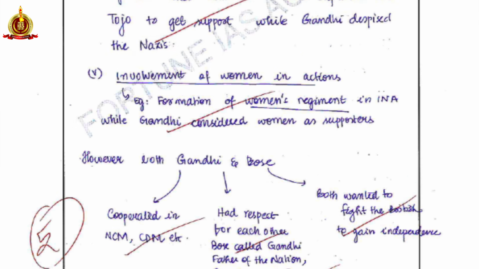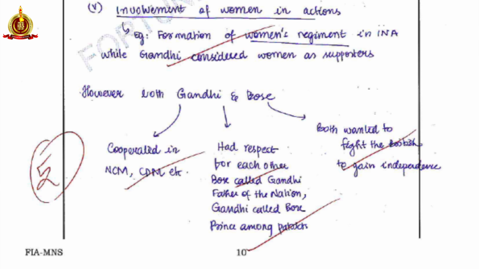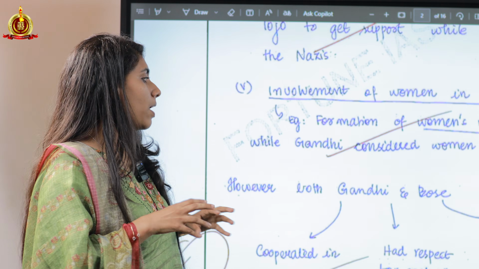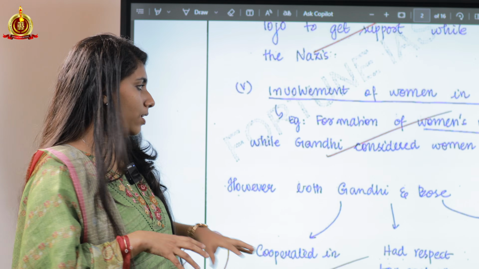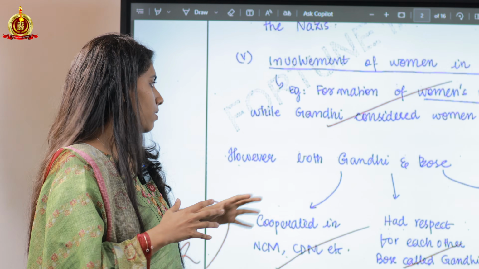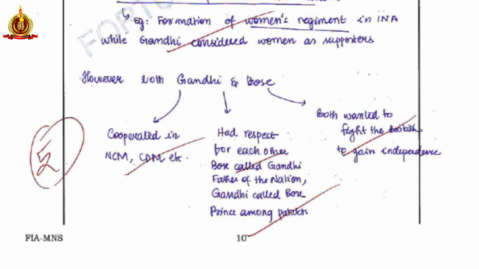And ultimately, I ended the question with the conclusion that although Gandhi and Bose had different approaches, both of them had contributed immensely to India's freedom movement. So I was able to bring in a syncretism of both of them in the conclusion. Both of them cooperated in the NCM, CDM, had respect for each other, and both wanted to fight the British. So I think this was also a good conclusion in this particular question.